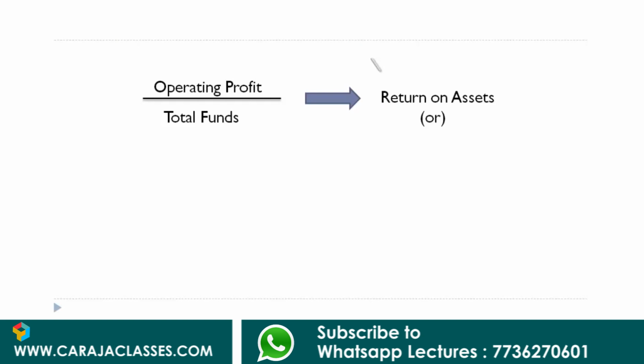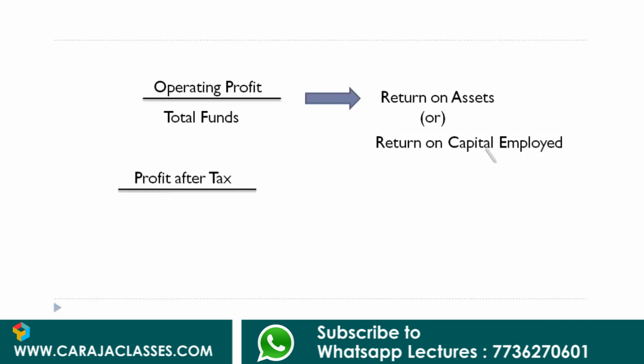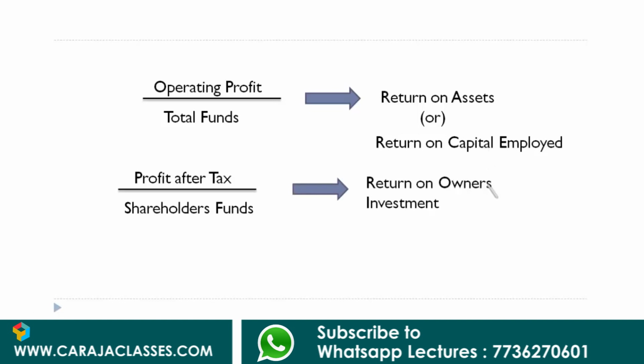So operating profit divided by total funds would give us return on assets, or it can also be called return on capital employed. I'm sorry, I'll call it return on capital employed. And profit after tax divided by owner's funds, or say shareholder funds, would give us the return on owner's investment. So we'll take a simple number example.